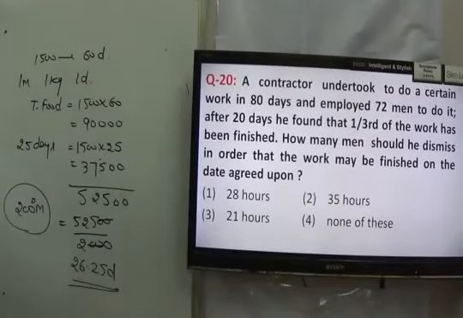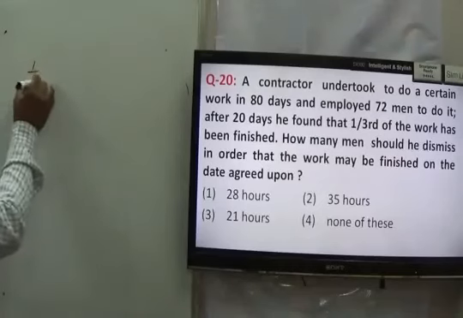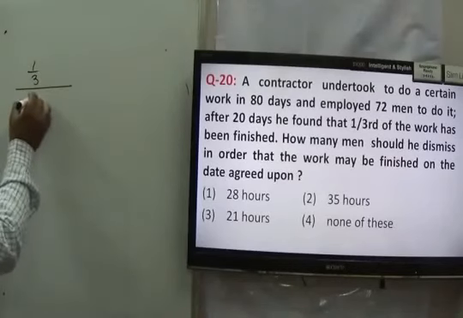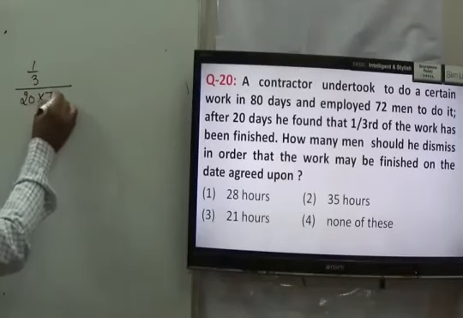Next you have statement number 20. There is also the similar type question that I earlier told you. It is given that a contractor undertook to do a certain work in 80 days and employed 72 men to do it. After 20 days, he found that 1/3 of the work has been done. It means 1/3 of the work has been done in 20 days by 72 men.